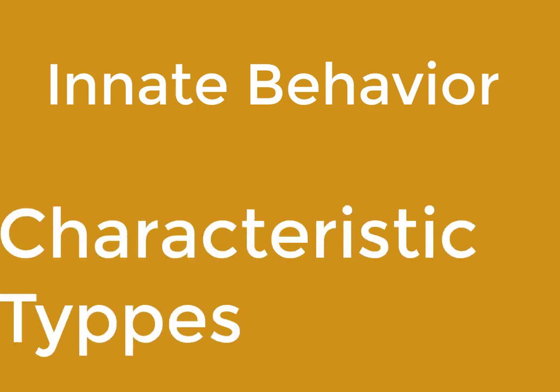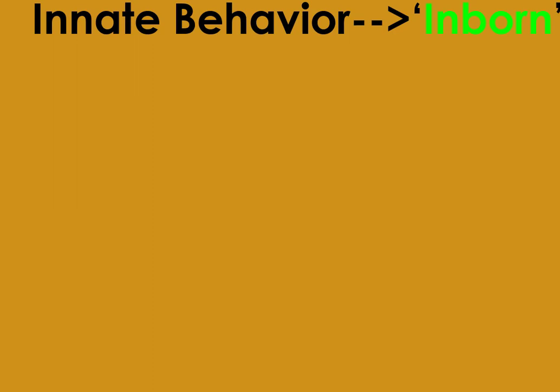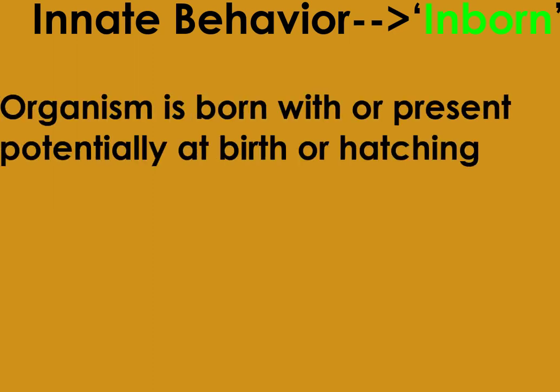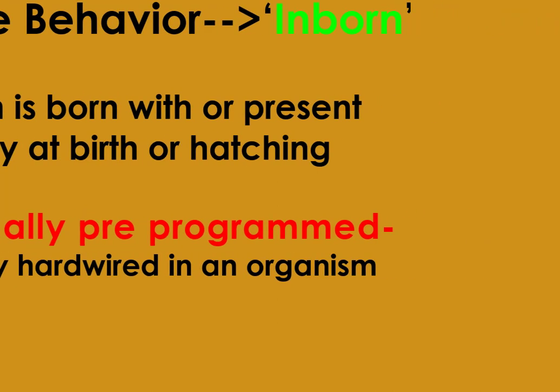In this lesson, we are going to study some characteristics of innate behavior and types of innate behavior. What is innate behavior? Innate behavior literally means inborn, which means it is a behavior that an organism is born with or present potentially at birth or hatching. Innate behavior is genetically pre-programmed. That indicates this behavior is genetically hardwired in an organism and can be performed in response to a cue, environmental change or stimulus without prior experience.